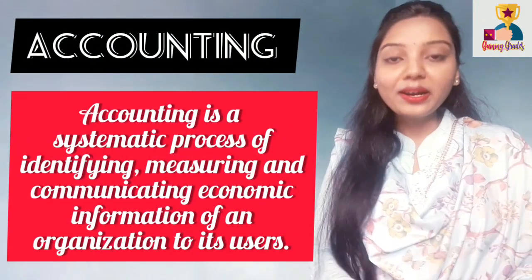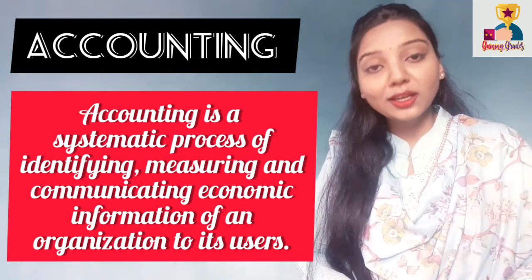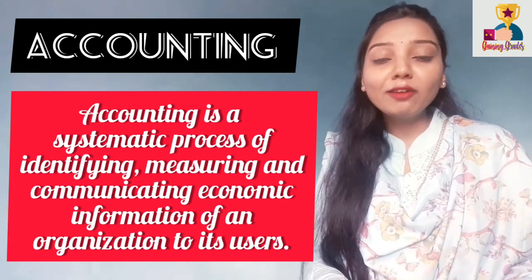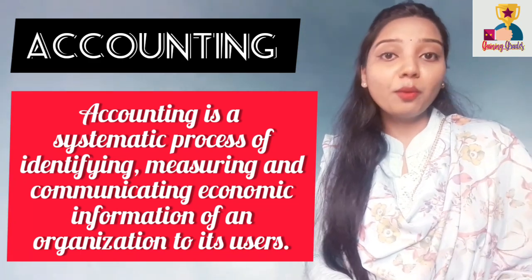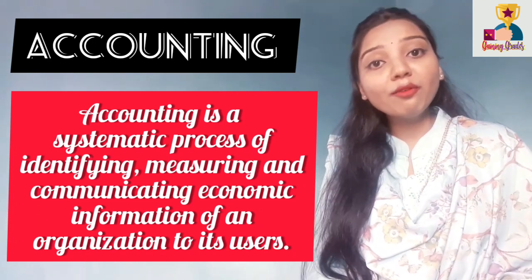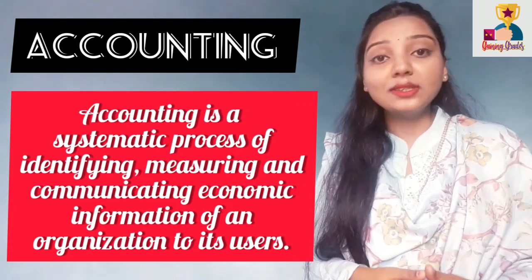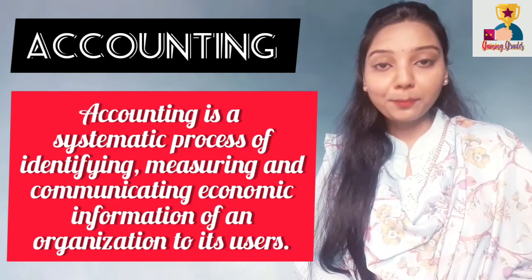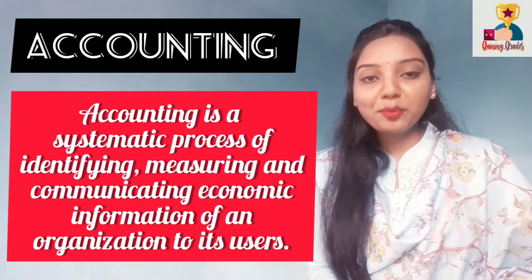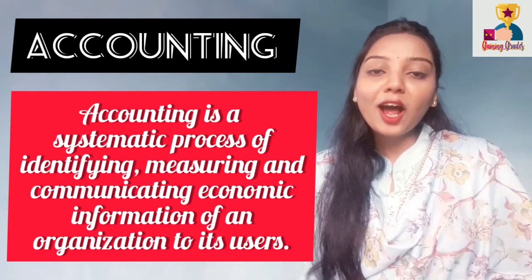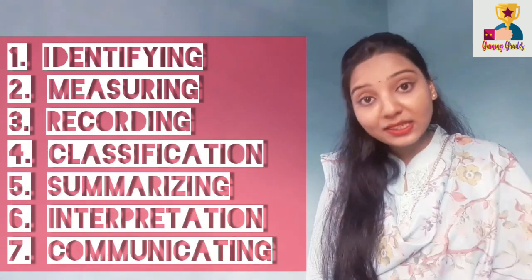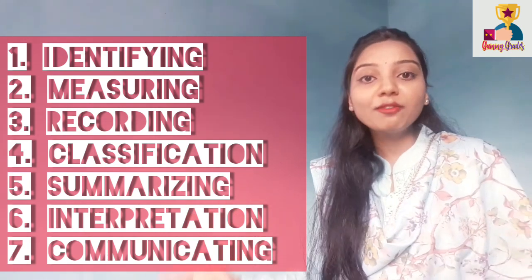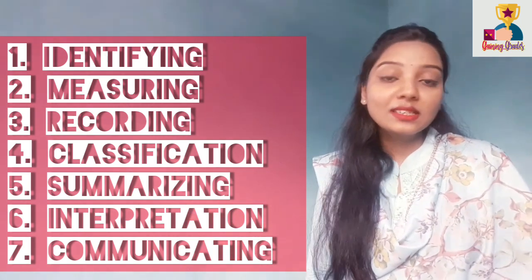As you can see here, I have mentioned a definition of accounting. It is written that accounting is a systematic process of identifying, measuring and communicating economic information of a business organization to its users for decision making. Which means accounting is a systematic process. Now you must be thinking how accounting is a systematic process. Wait, I'll make you understand. Can you see here there are 7 steps. These 7 steps are followed one by one. That is why it is a systematic process.